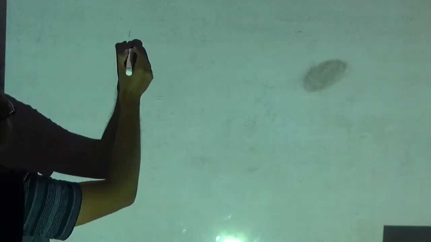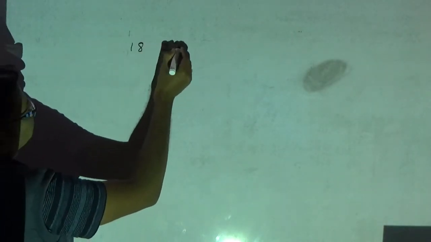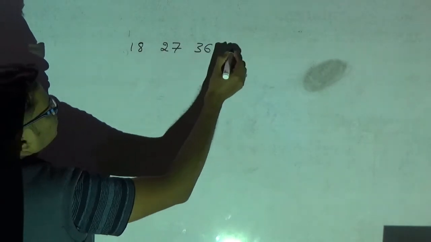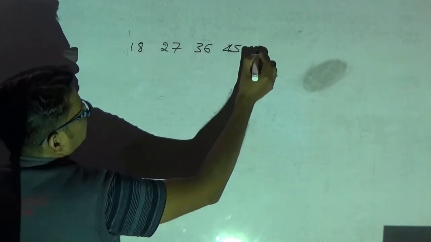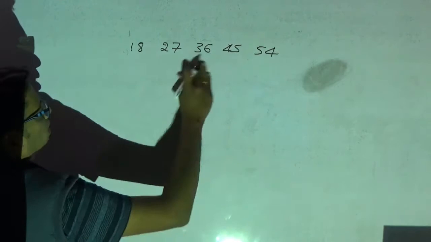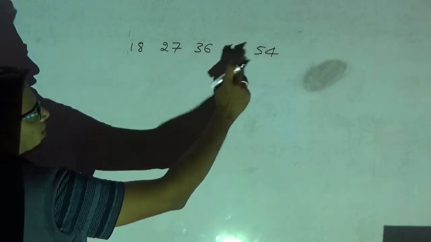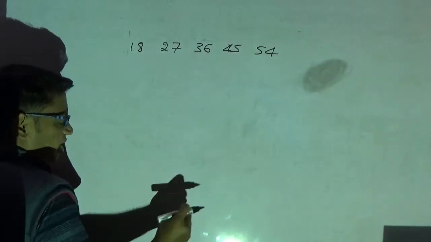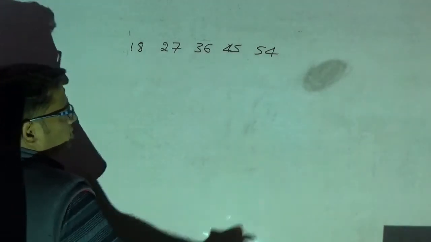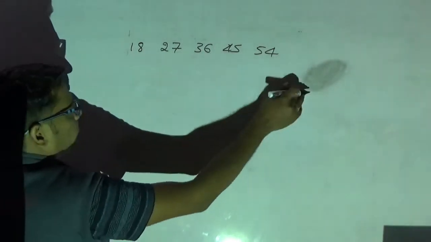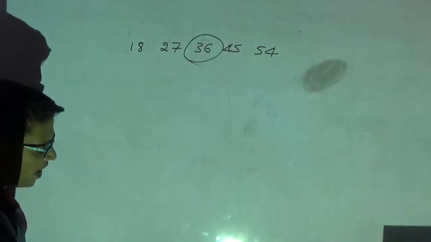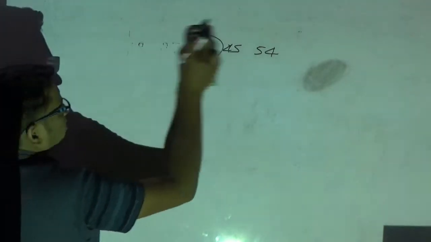Again, another example. What is this? Multiples of 9: 9 twos, 9 threes, 9 fours, 9 fives, 9 sixes. This is also a consecutive series. So what should be your average? The middle number. What is the middle number? 36. The average is 36. That's it. One more example.